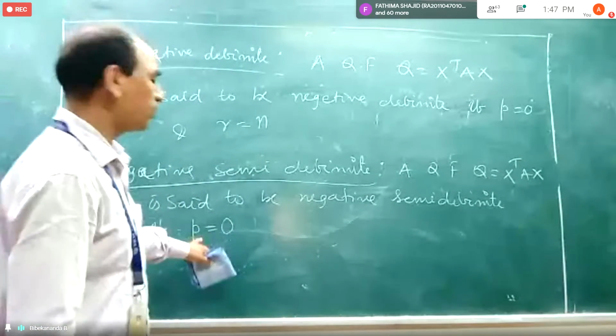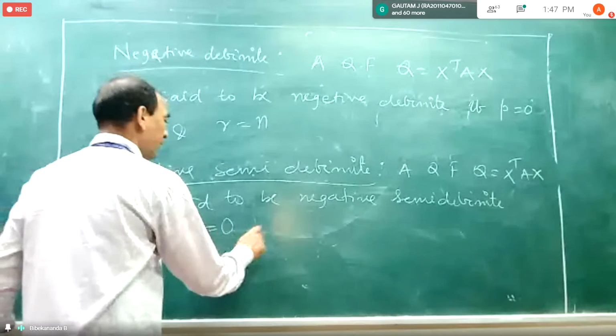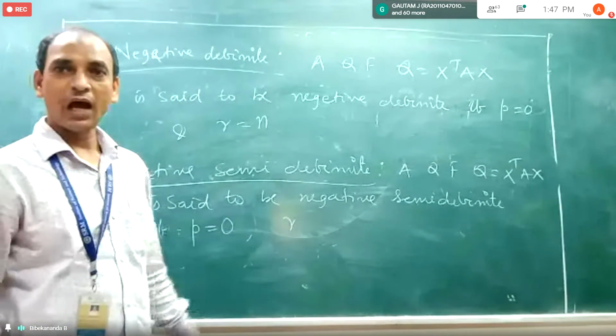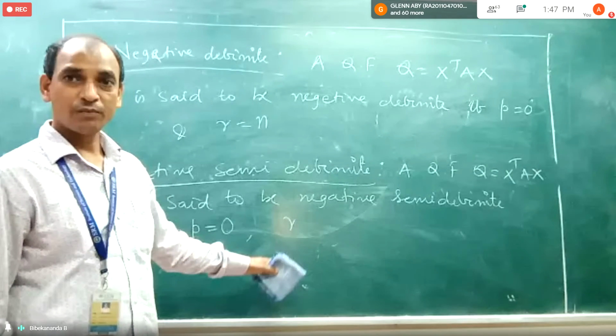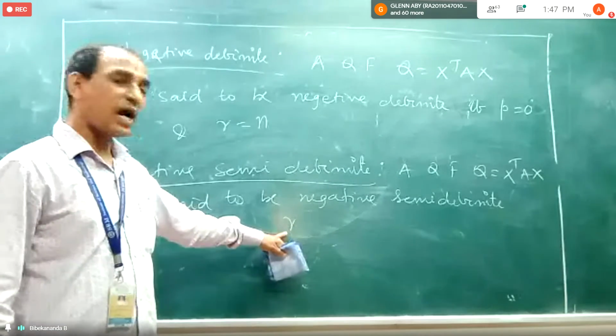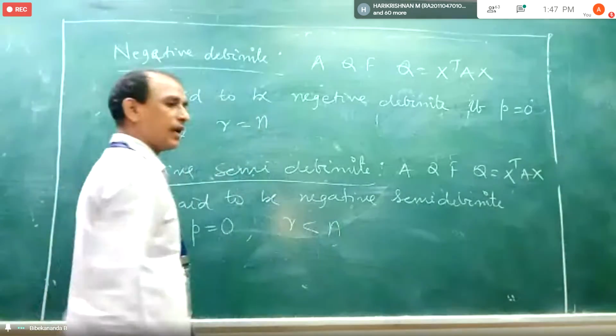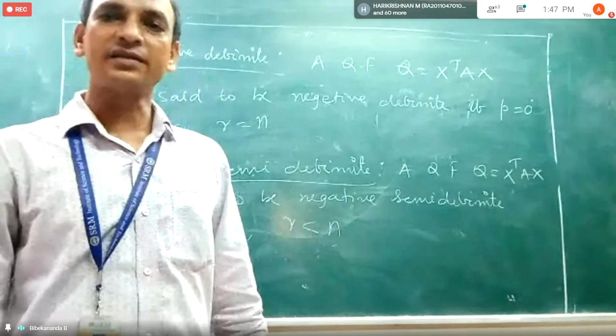That means P equal to 0. There will be some negative terms, R, which is the rank, but that R is less than N.